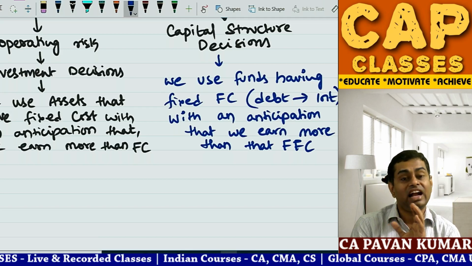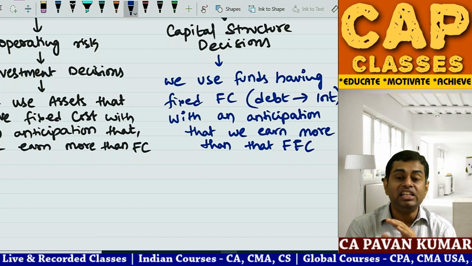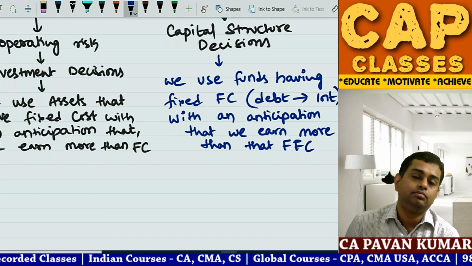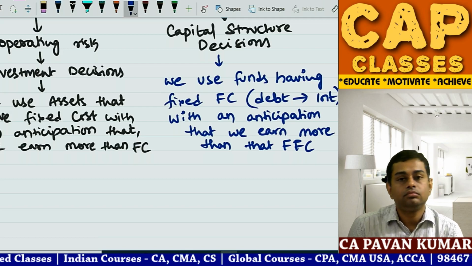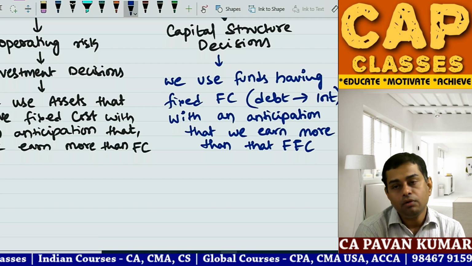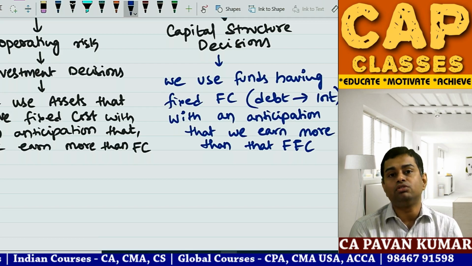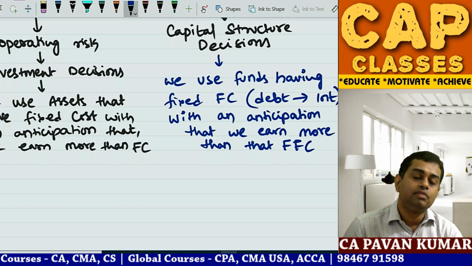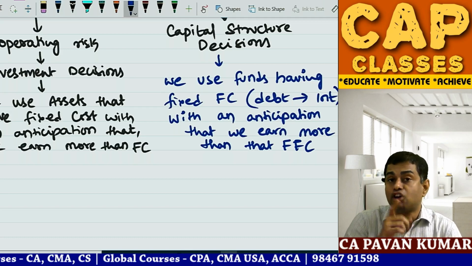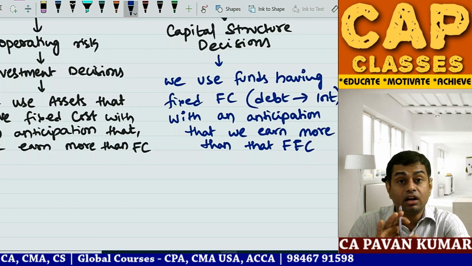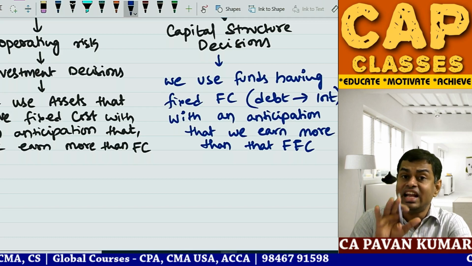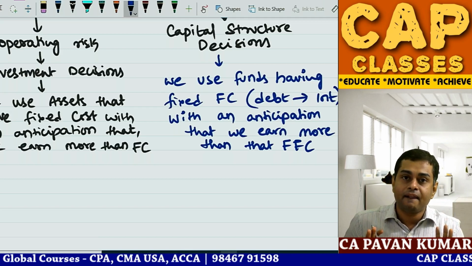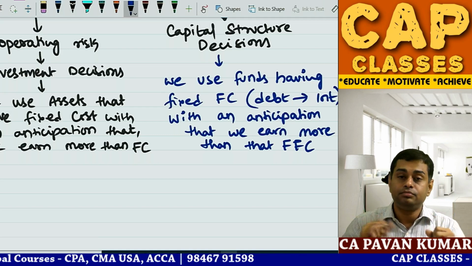Now imagine at the end of the month, your income is 12,000 and you need to pay 20,000 to the driver. Bumper offer. How much you earned? 12,000. How much you need to pay the driver? 20,000. From where will you pay the 8,000? Out of your pocket. Can you avoid it? No. That is operating risk. If your cash inflow is 85,000 and you are paying 20,000 salary, that day you are happy. But that may not happen also.